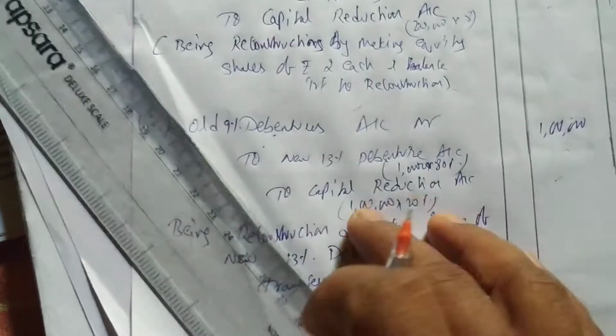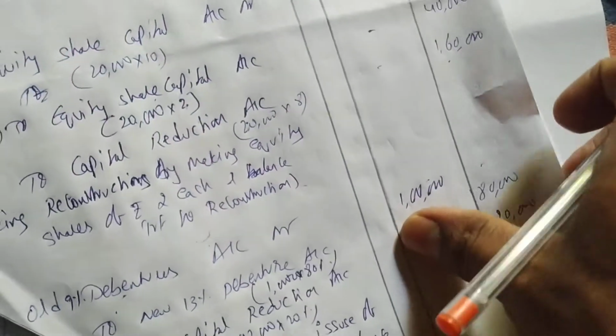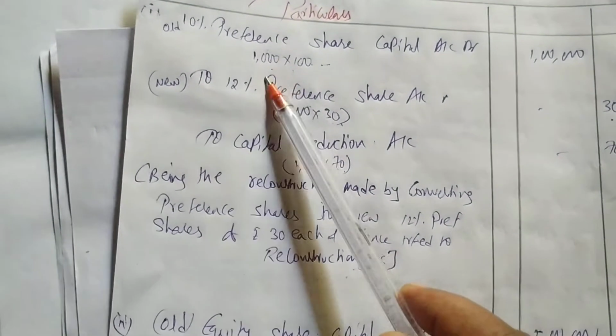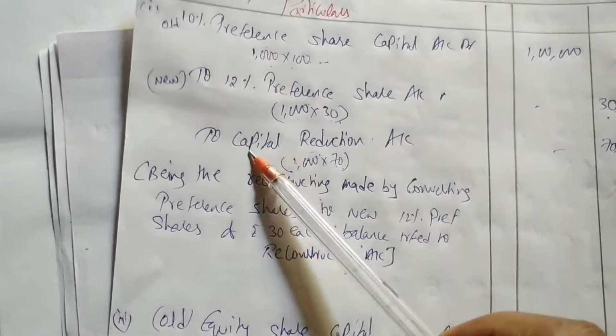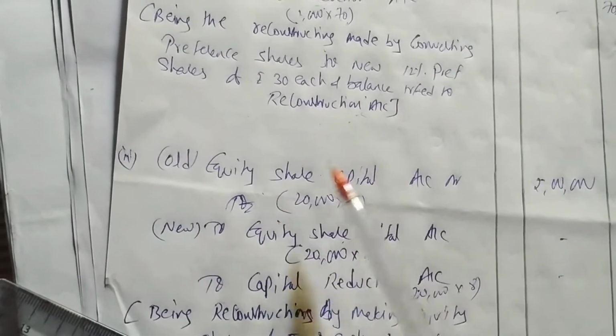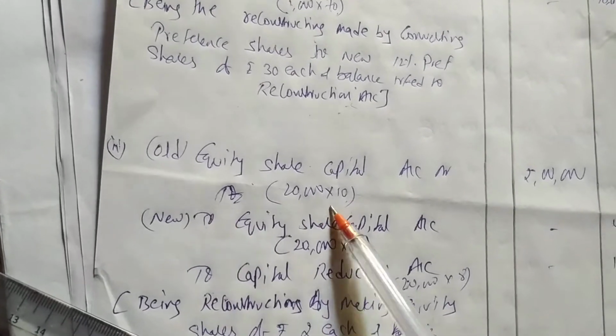Okay, balance transferred to reconstruction account. Easy, it's very easy. See, preference, first see the entries. Amount will write later. Old preference share capital, new preference share capital to capital reduction. Here also see, instead of preference what we have written, equity share capital old to new equity share capital to capital reduction. Okay, debentures also same.